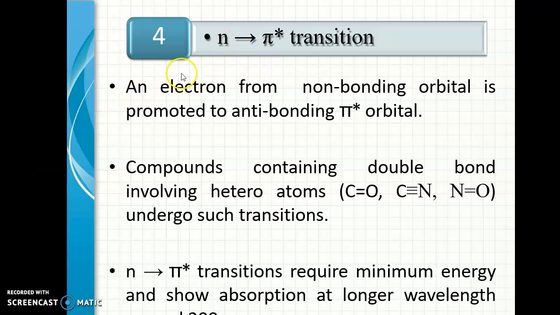Next is the n to pi star transition. An electron from a non-bonding orbital is promoted to an antibonding pi star orbital. Here, the compounds containing both a double bond as well as unpaired electrons or lone pairs of electrons can exhibit this. And this n to pi star transition requires minimum energy and shows absorption at a longer wavelength, around 300 nanometer.